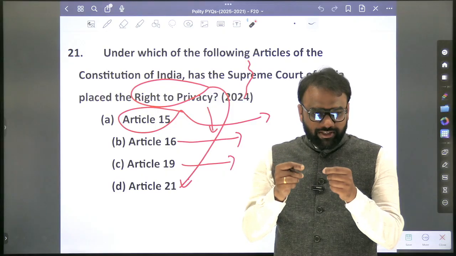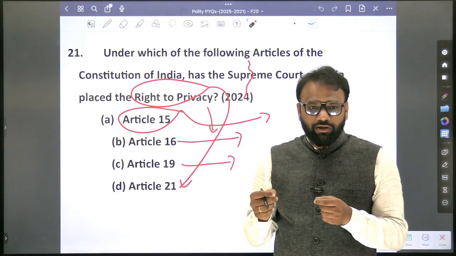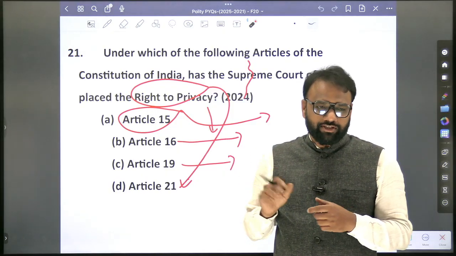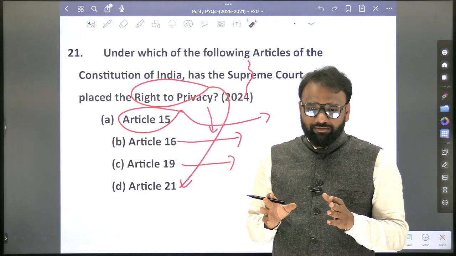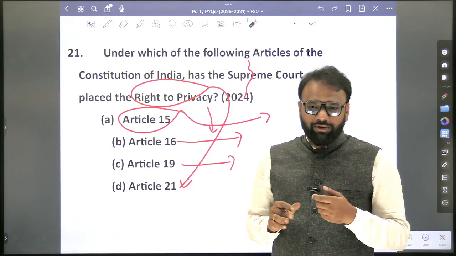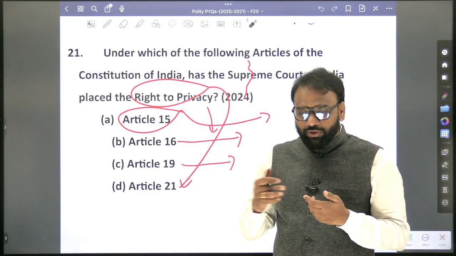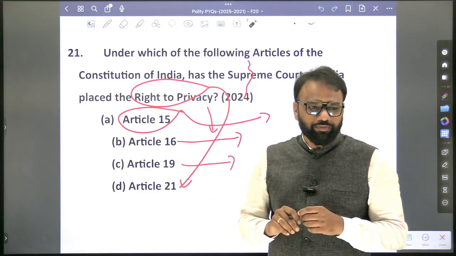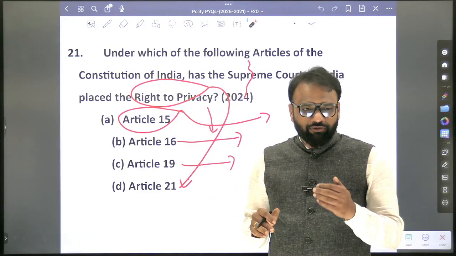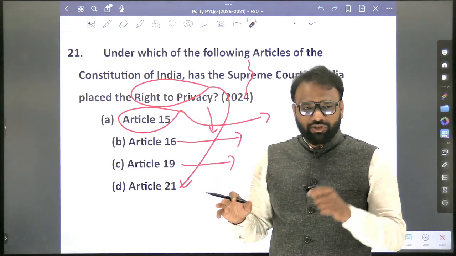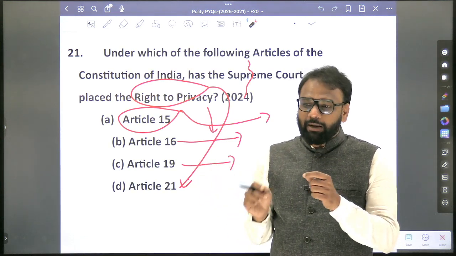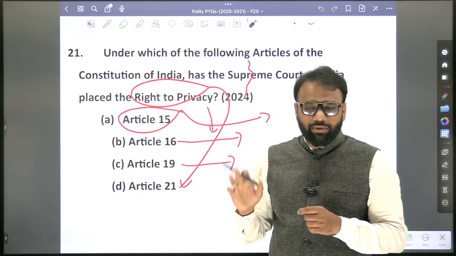Now in the book, in Lakshmikant notes, there are limitations which we have discussed. It means all these rights are not absolute. They are subject to some kind of limits or restrictions as well. Those kinds of restrictions are never asked as a question. For Article number 15, 16, 17, for everything there is an exception. For Article number 19 also there is an exception. They are mentioned explicitly, but there has never been a question.